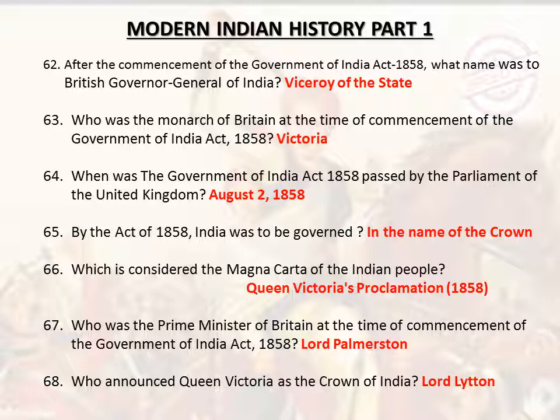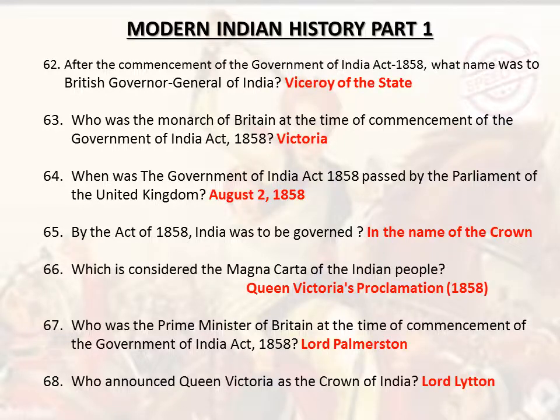When was the Government of India Act 1858 passed by the Parliament of the United Kingdom? 2nd August 1858. By the Act of 1858, India was to be governed in the name of the Crown, which is considered the Magna Carta of the Indian people. Queen Victoria's Proclamation, 1858. Who was the Prime Minister of Britain at the time of commencement of the Government of India Act, 1858? Lord Palmerston, who announced Queen Victoria as the Crown of India.